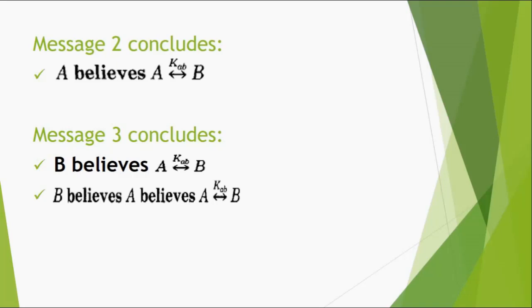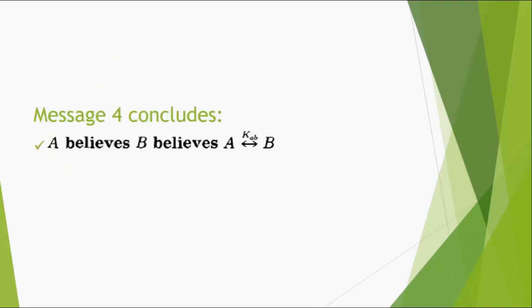So message 2, after analyzing, concludes that A believes there is a shared key between A and B. Message 3 concludes that there are two parts in message 3. One part concludes that B believes that there is a shared key between A and B, and another part concludes that B believes that A believes there is a shared key between A and B. So message 4 concludes A believes that B believes there is a shared key between A and B.